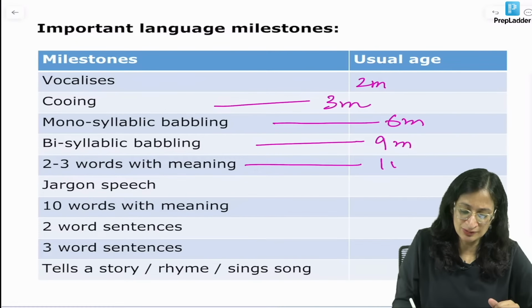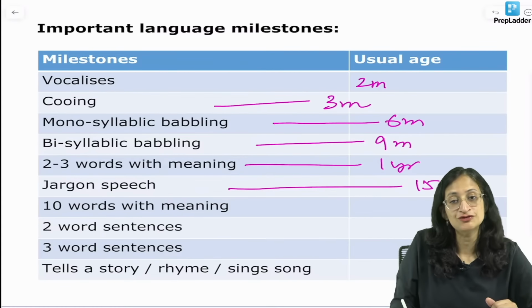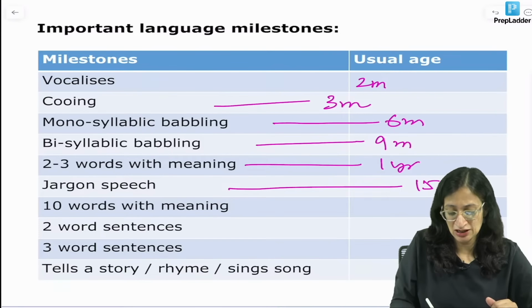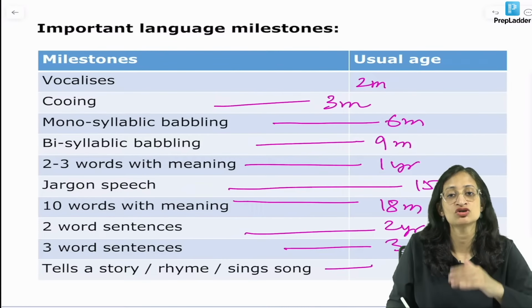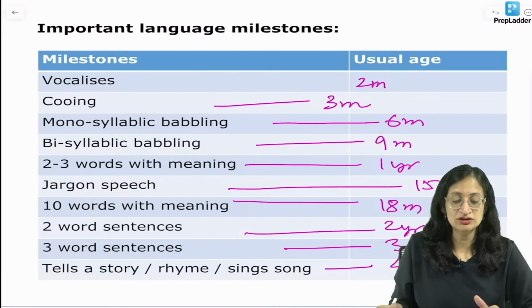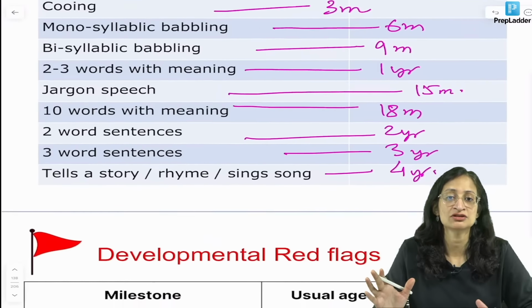2 to 3 words with meaning at 1 year. Jargon speech at 15 months. 10 words with meaning at 18 months. 2-word sentences at 2 years. 3-word sentences at 3 years, and tells a story, rhyme or sings a song at 4 years. So, these are the most important language milestones.